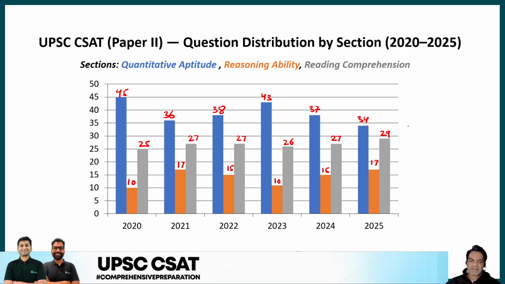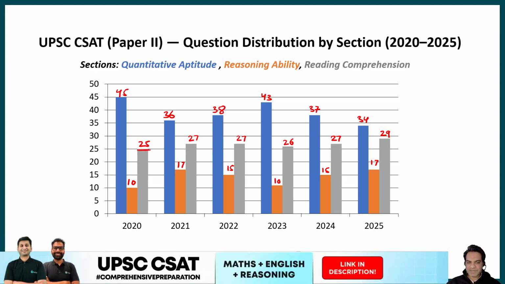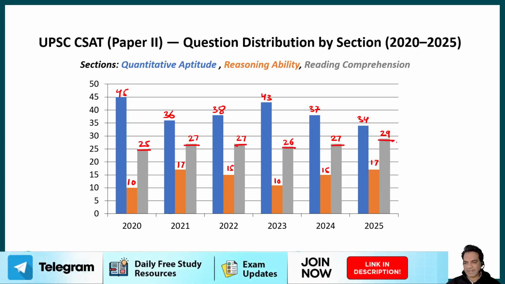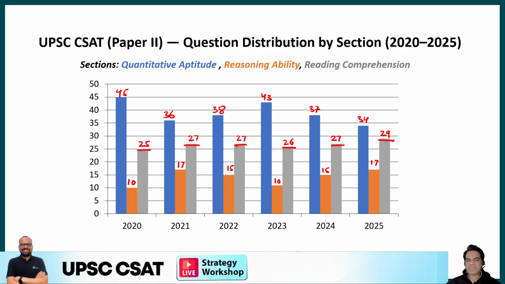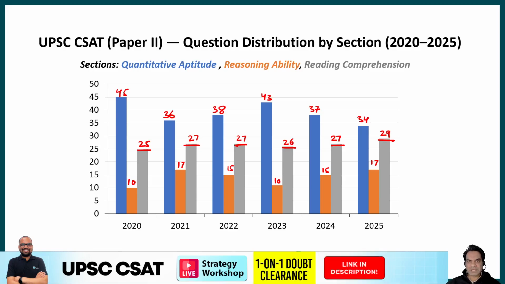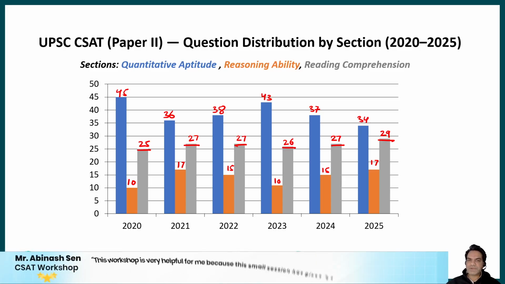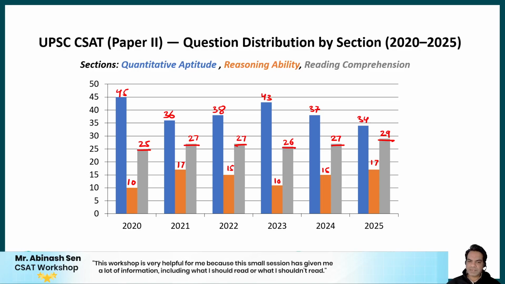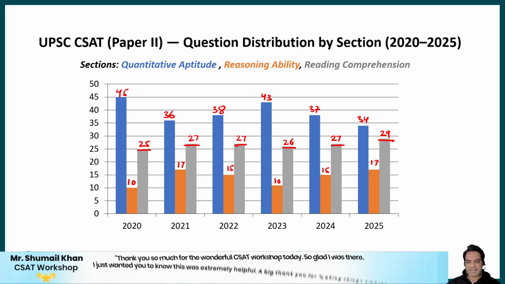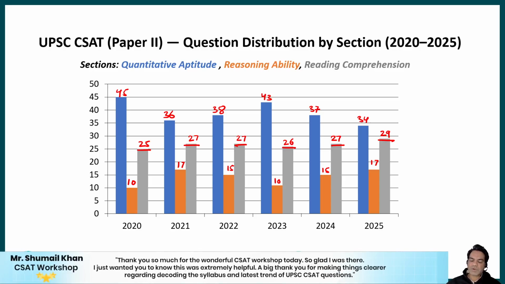So guys, if you look at the comprehension part, 25, 27, 27, 26, 27, 29, it has been constantly similar, the same number of questions that were asked in comprehension in the previous years. Now quantitative aptitude has been going up and down a little, and reasoning ability changes maybe from 10 to 17, 15, 10, 15, 17, but quantitative aptitude is always on the higher side.